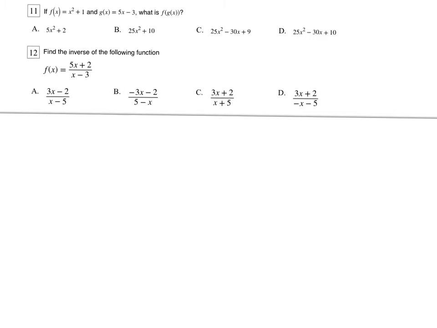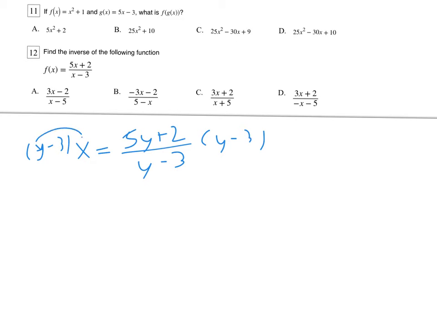All right, number 12, we have another inverse here, and I'll go ahead and set this one up. We're going to switch x and y. This is the one where we have two y's, so it's a little tricky. I'm going to multiply the y minus 3 over here and distribute that in there. So I get xy minus 3x equals 5y plus 2. On this one, we want to get everything with a y on one side, everything without a y on the other side.